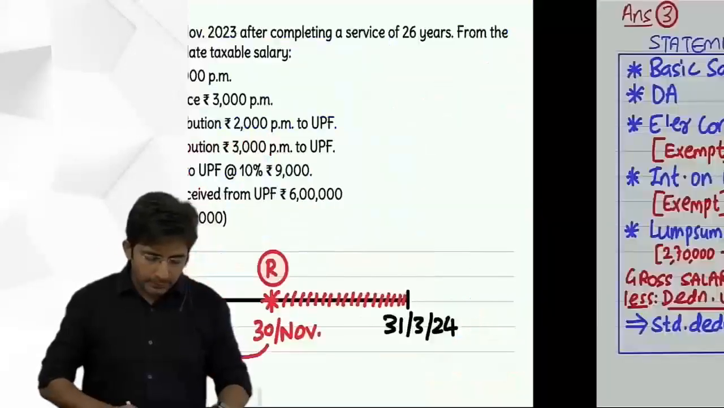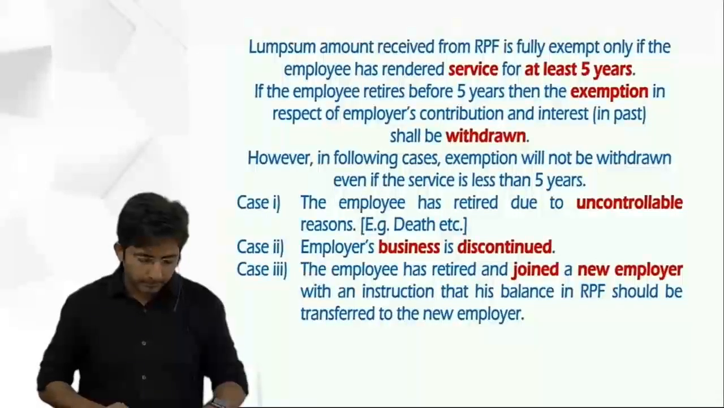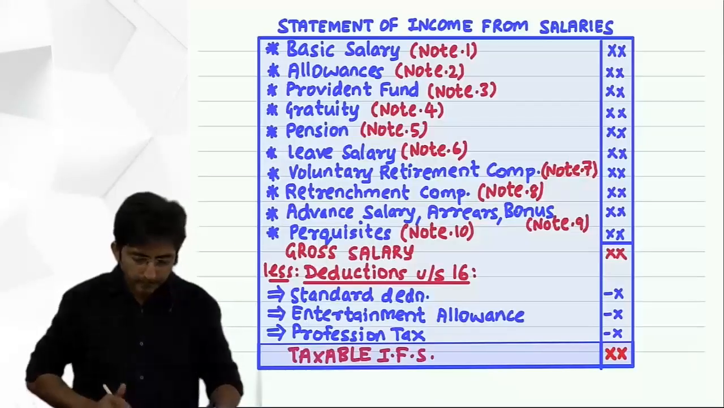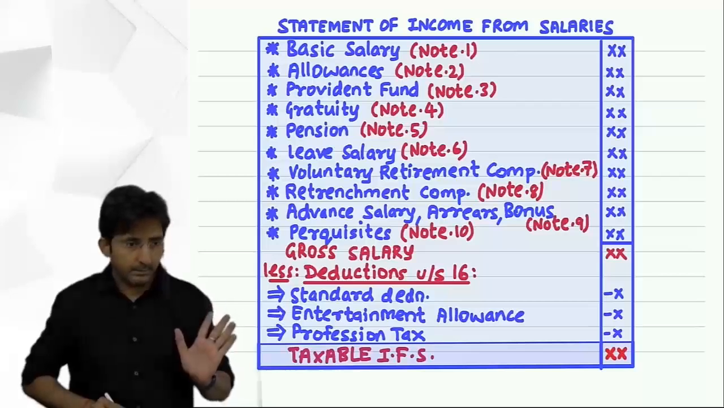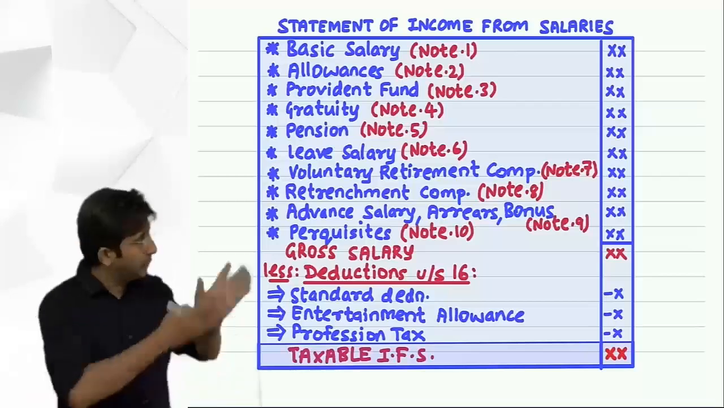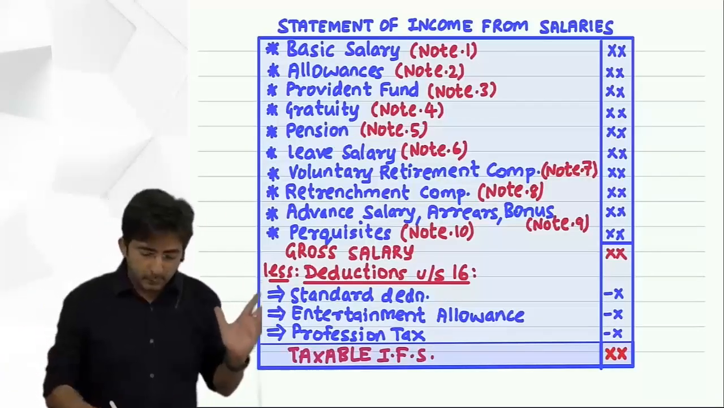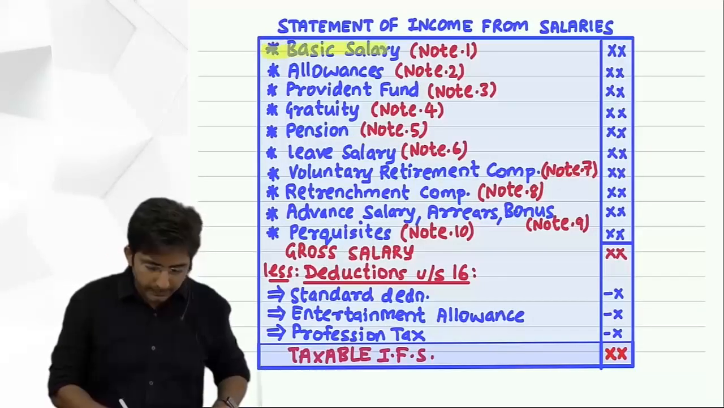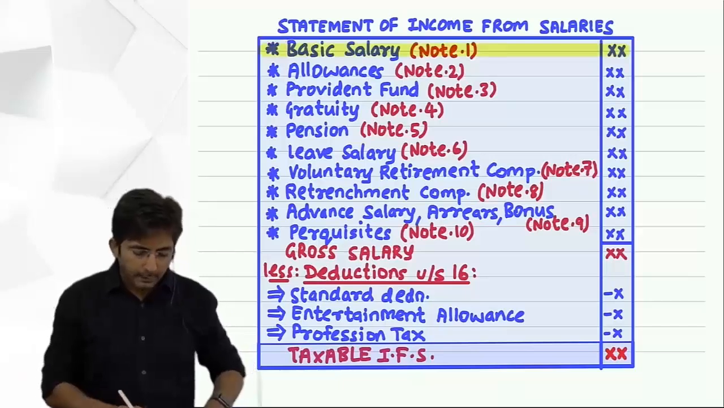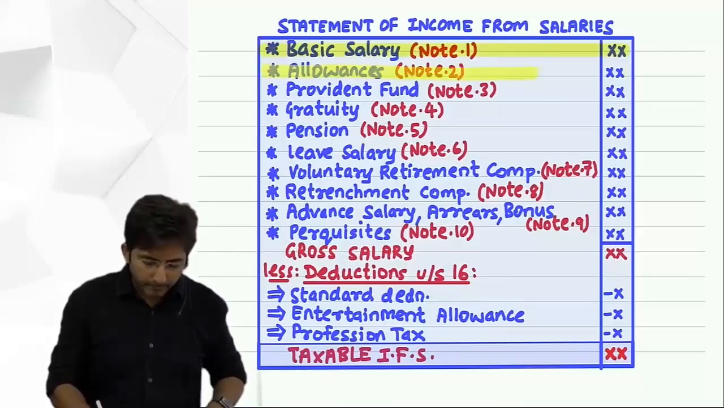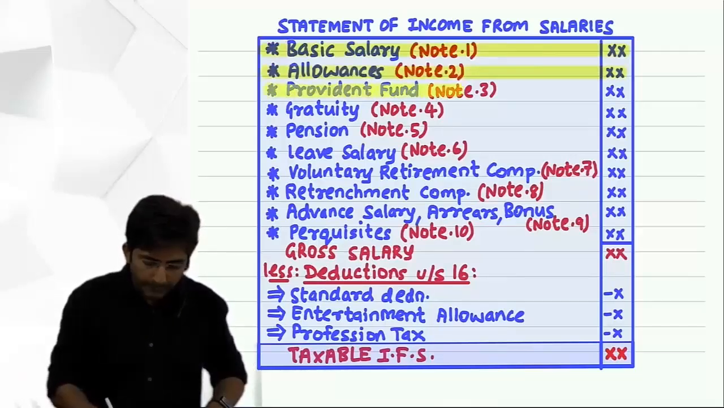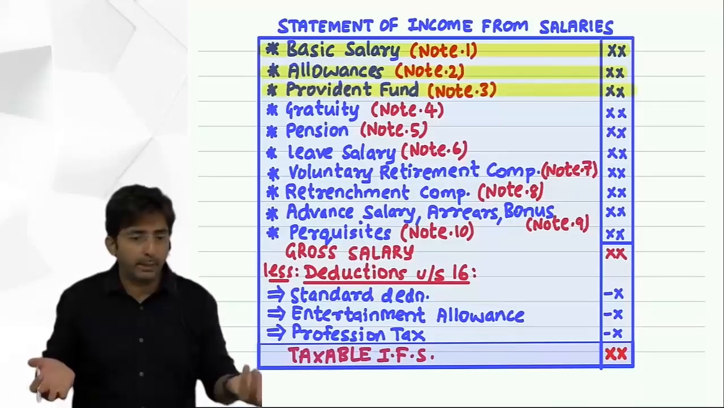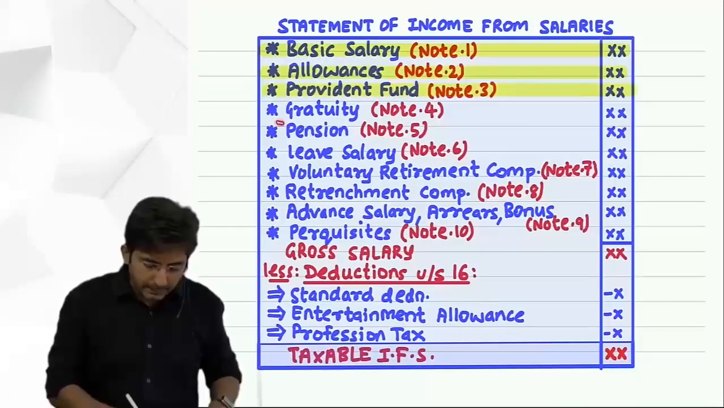Now see, what is the status of our chapter, Income from Salary? Where have we reached? This is a checklist. Whenever you finish anything, you have to check what the status is now. Basic salary is done. I'll just highlight it. This is finished. Allowance is also done. Provident fund is also finally done. Three types of provident fund: SPF, RPF, UPF. Now the next theory that comes is gratuity.